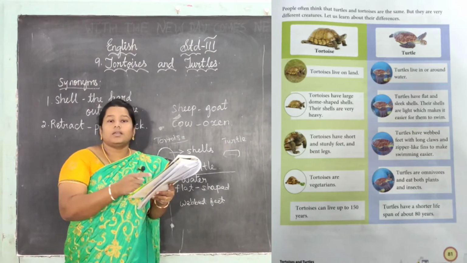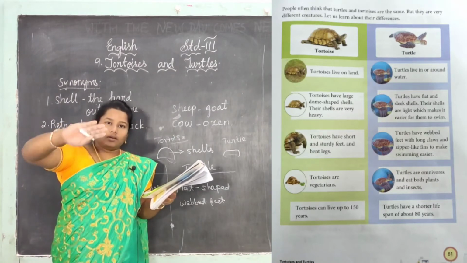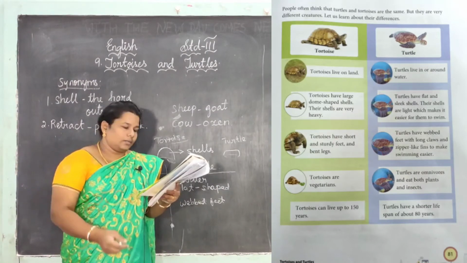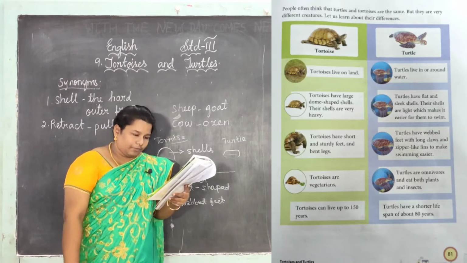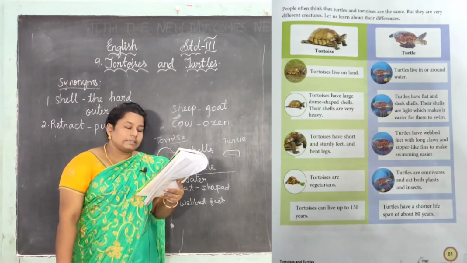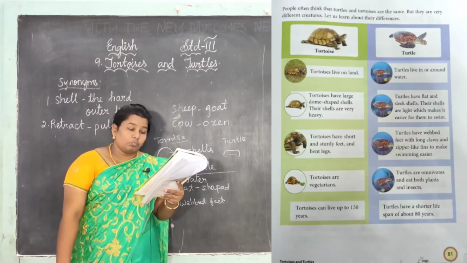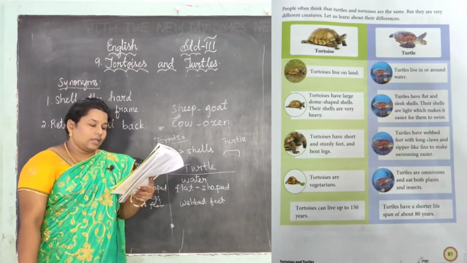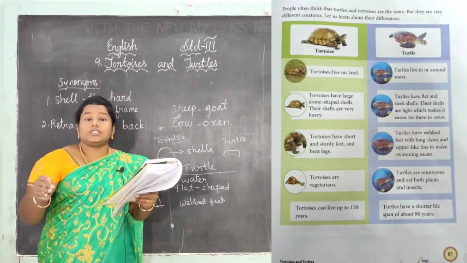See in that picture, it is easy to swim, right? Yes, turtles have webbed feet with long claws and zipper-like fins to make swimming easier. See, it is very easy to swim.